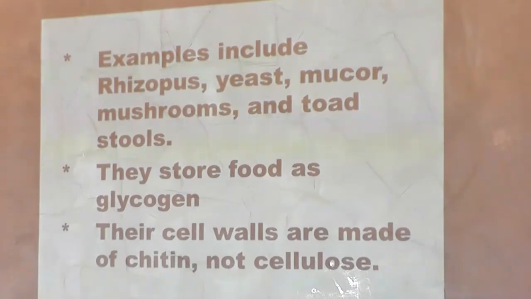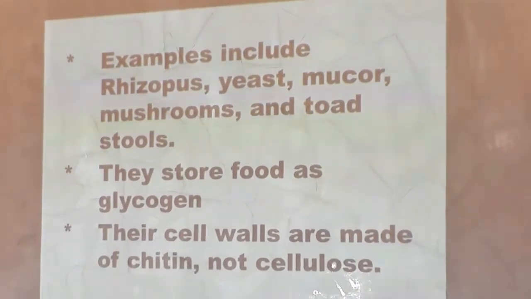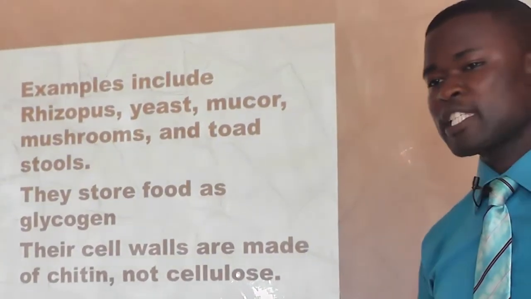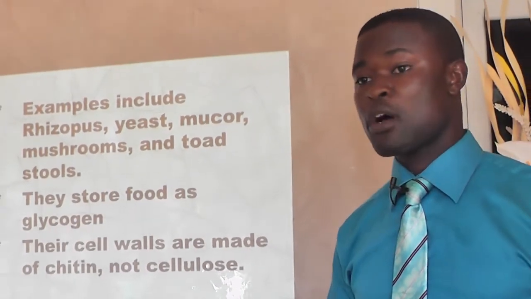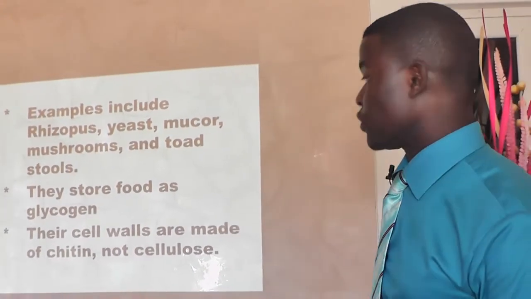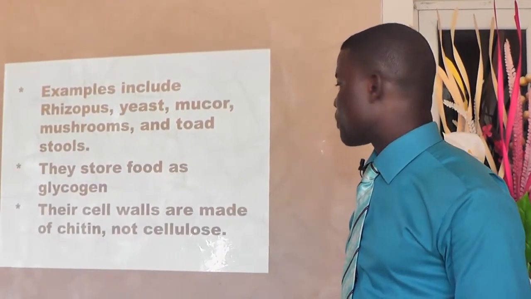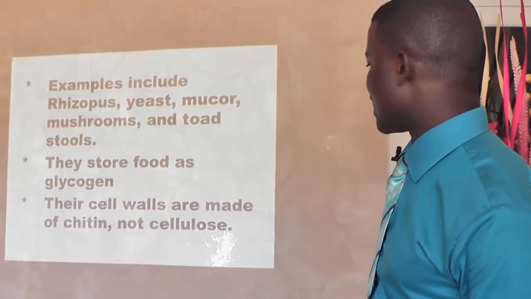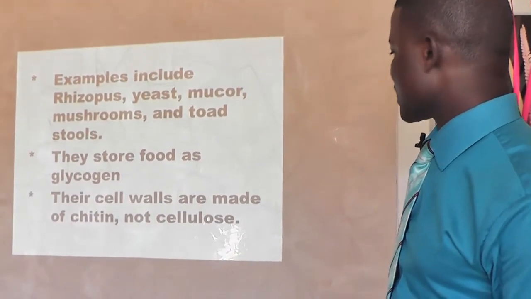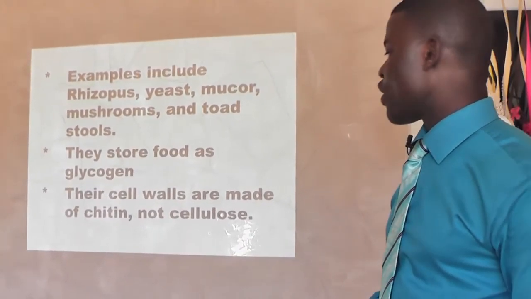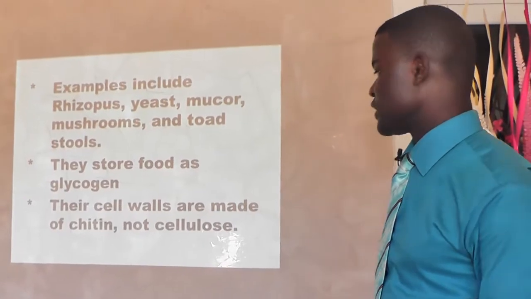Those organisms store food as glycogen. But if I may ask you, what group of organisms store glycogen in their cells? Is it not animals? So that means mushroom or this particular group of organisms are not plants. Their cell walls are made of chitin instead of cellulose.